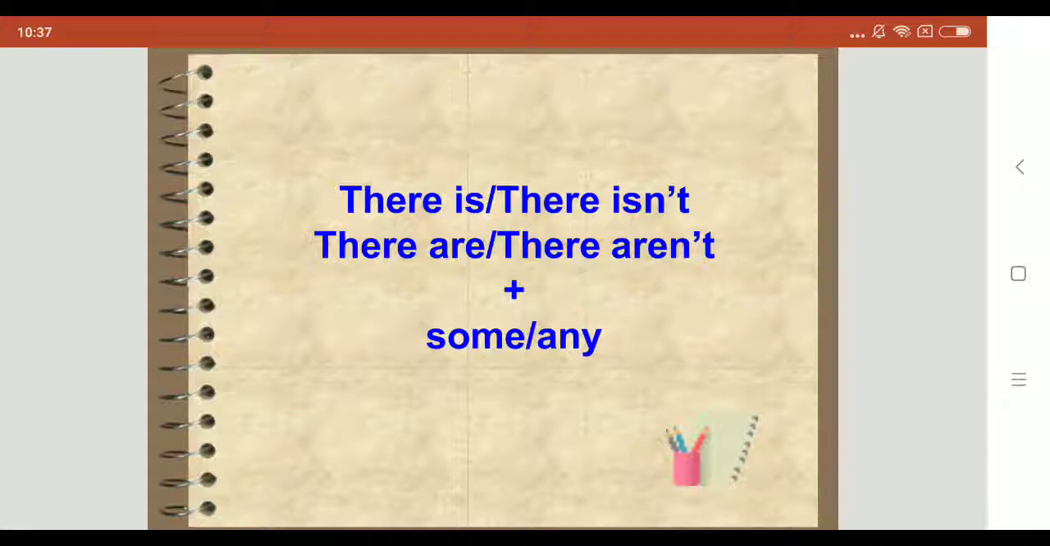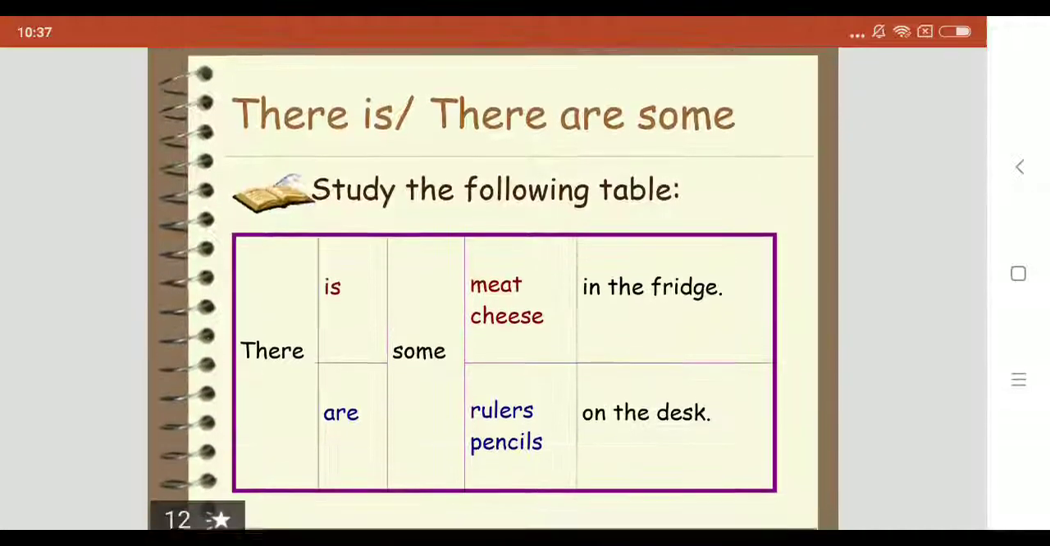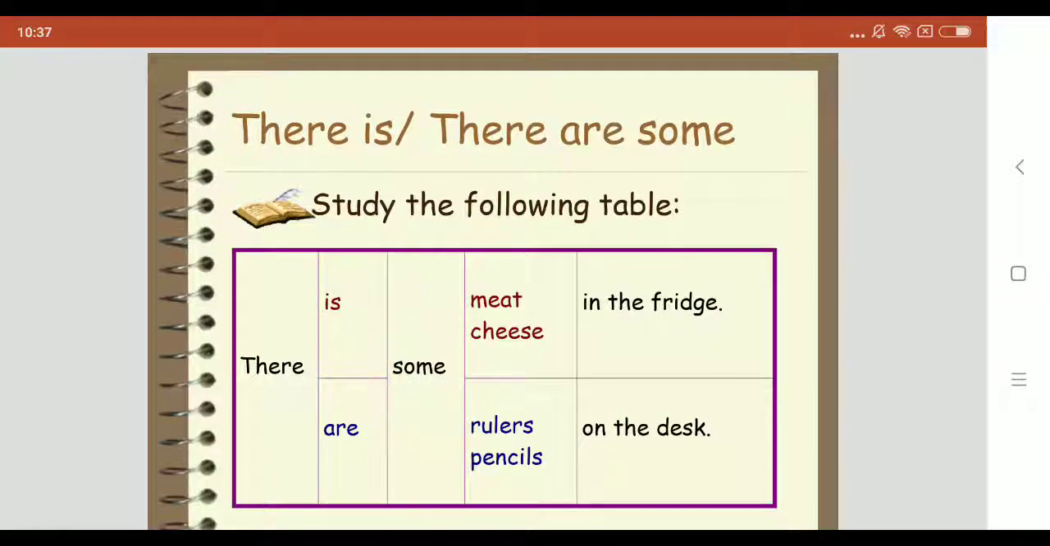There is, there isn't, there are, there aren't, plus some and any. In English grammar, we use there is or there are to talk about things we can see and things that exist. We use there is for singular and uncountable nouns, and we use there are for plural countable nouns. There are 5 people in the office, plural countable noun.